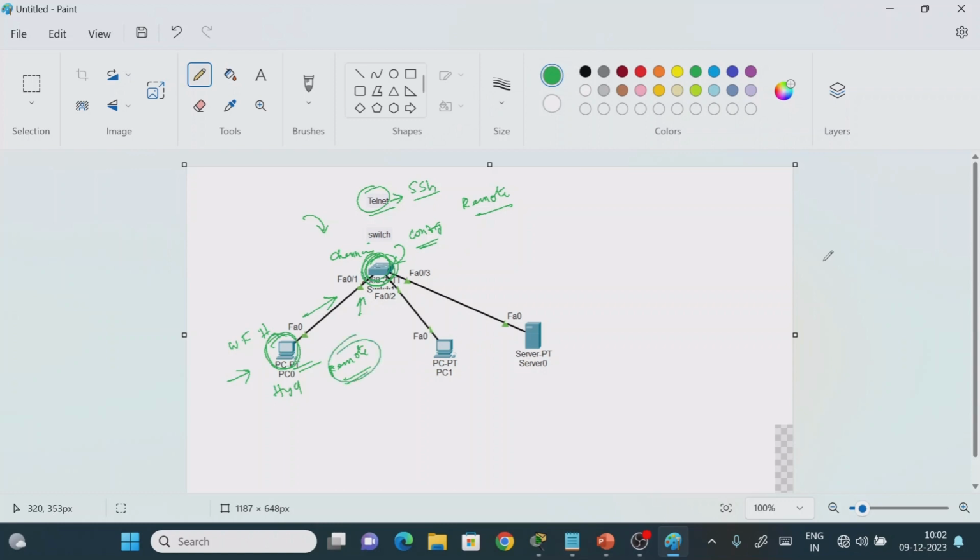For remote connection establishment, we have two protocols. One is called Telnet, and another one is called Secure Shell. Telnet transfers whatever information you are typing through this line in plain text format. It means that if a hacker comes to your interface, he can read the entire thing, right? So this is not a secured protocol. For that we have the Secure Shell protocol.